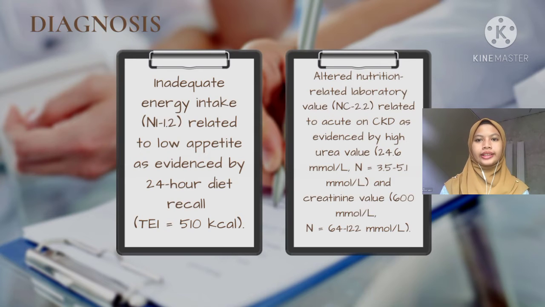Besides that, we found also her biochemical parameters for urea and creatinine were very high compared to the normal range. So, we come out with the second nutritional diagnosis, which is altered nutrition related laboratory value related to acute on CKD, as evidenced by high urea value 24.6 mmol per liter and creatinine value 600 mmol per liter.